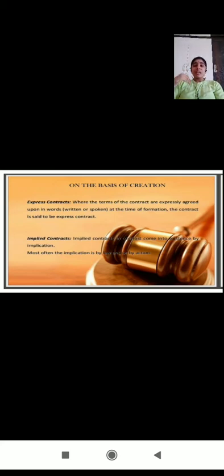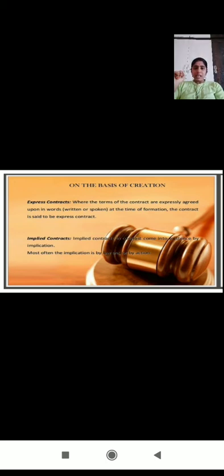So when we are entering into a contract, either we send a letter by post to the promisee, or we are directly connected by phone call. Either oral or written, whatever it may be, the contract was made at the time of formation. Whether it is made orally or in writing, it is known as an express contract. And the second one is implied contract.